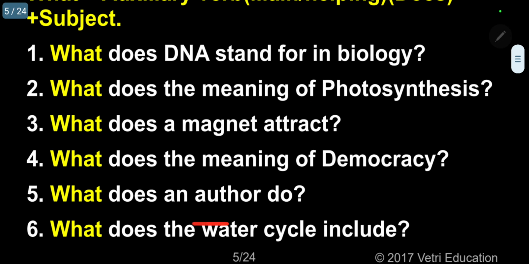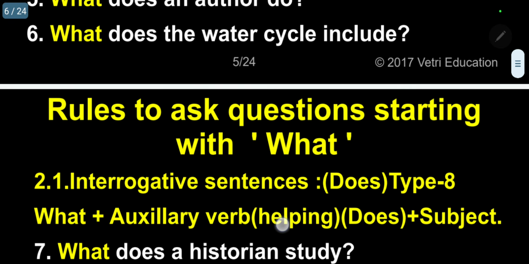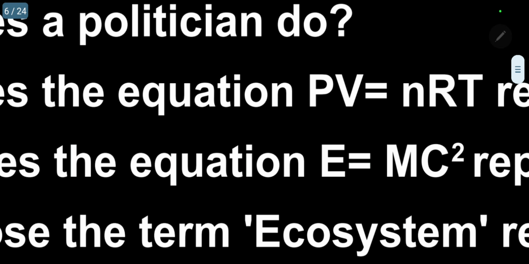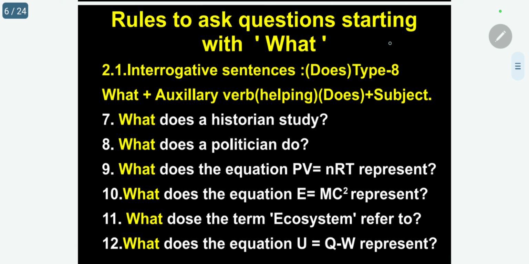What does an author do? Here, does is the auxiliary, do is the main verb. What does the water cycle include? Include is the main verb, does is the auxiliary. Okay. The next one, continuation of does. Kindly follow.